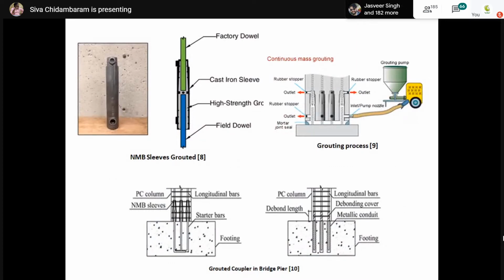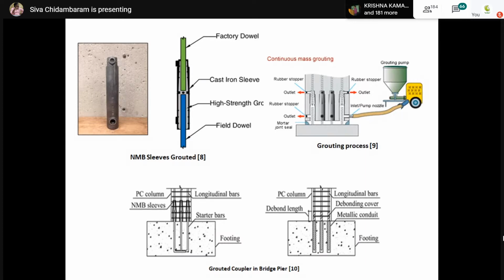So it will not be in uniform shape. It will be in conical shape. You can see the bottom portion has a larger diameter compared to the topmost portion. So this is how they are connecting, they are using the coupler in the precast units.